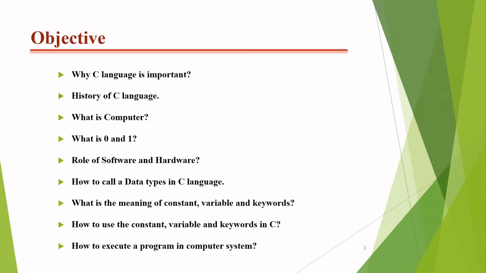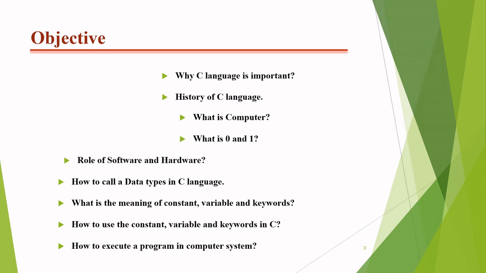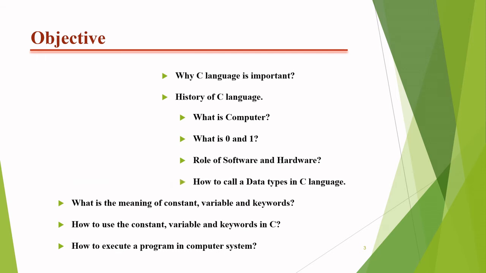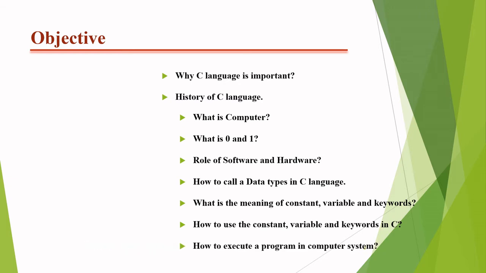And in this slide, I covered the learning outcomes of this lecture such as why C language is important, history of the C language, what is the computer, what is the use of 0 and 1 in the computer system, role of software and hardware, how to call data types in C, what is the meaning of constant, variable and keywords, how to use the constant, variable and keywords in C. And at the end of this lecture, we'll also learn how to execute a program in a computer system.